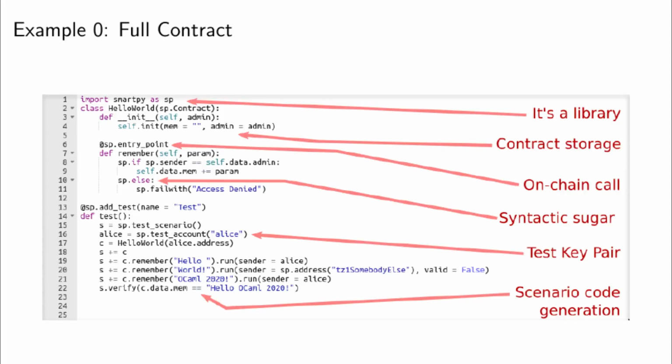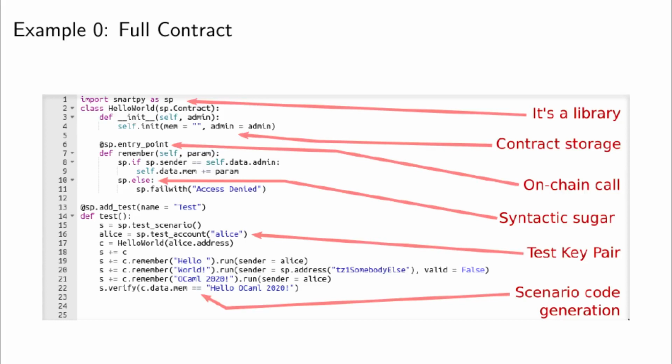So on the first line we see that SmartPy is a library. It's imported like any other library. There is no magic there. Then we see that we define a class called HelloWorld that inherits from the concept of contract, and it has an init method that is the initialization of the contract, and it corresponds to the initial state of the contract that is actually posted on the blockchain when we create the real Michelson contract. One of the parameters of that function is the administrator, the address of the account that will be allowed to modify the storage, and the other one is the string, the mem field.